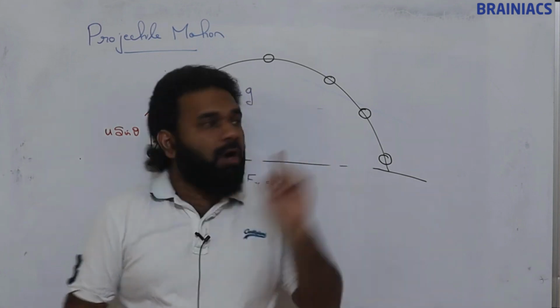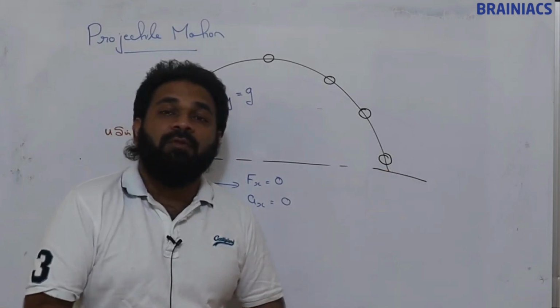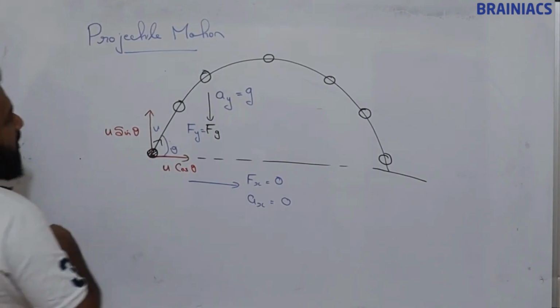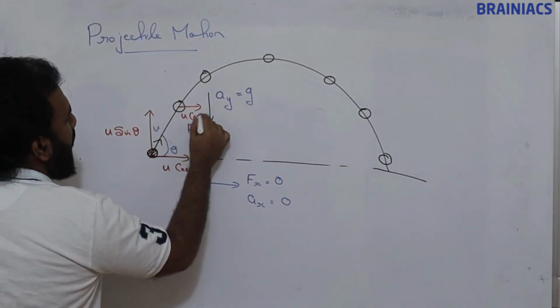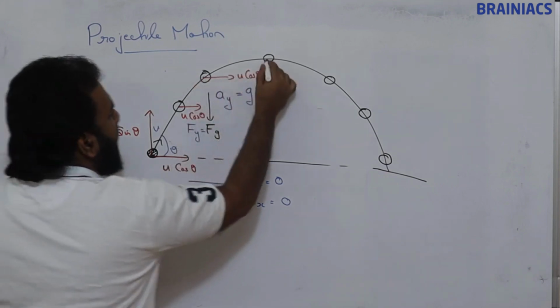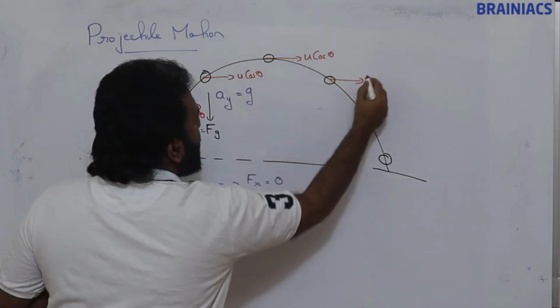Throughout the motion, the horizontal component of velocity will be constant. It will not change. So this u cos theta will be the same throughout. Here this is also u cos theta, this is also u cos theta.